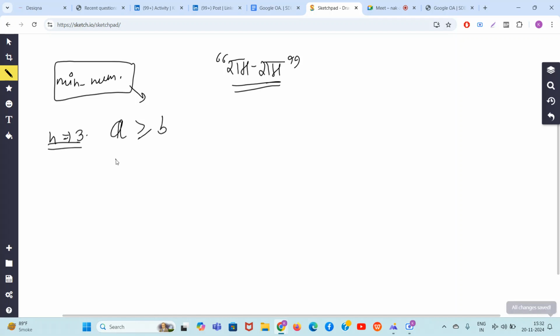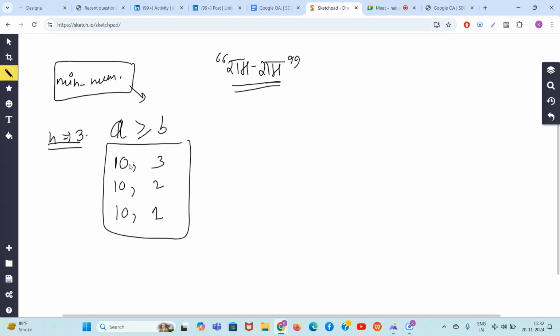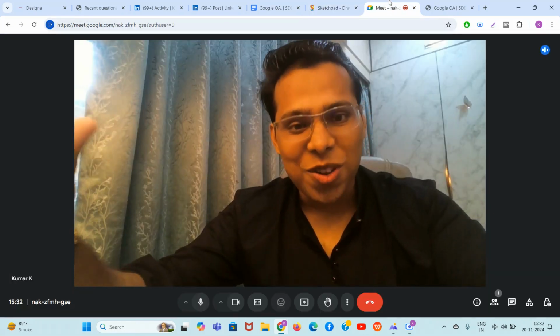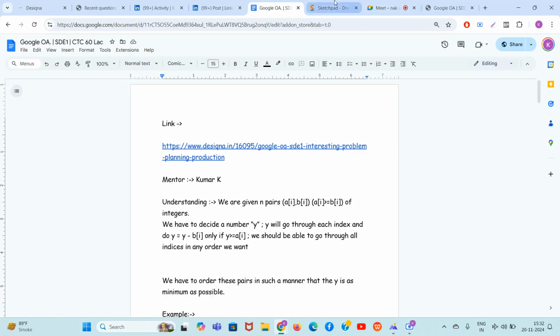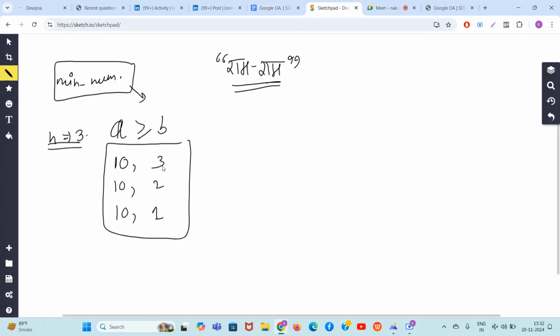So let's say the numbers are like this: 10 comma 3, these are the pairs, guys, 10 comma 2, 10 comma 1. You can see that the first number is always greater than or equal to the second number in these three pairs. Now our minimum number should be 13. 13 can pass through all these pairs. I will show you how.